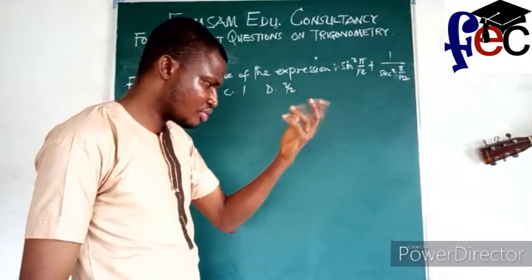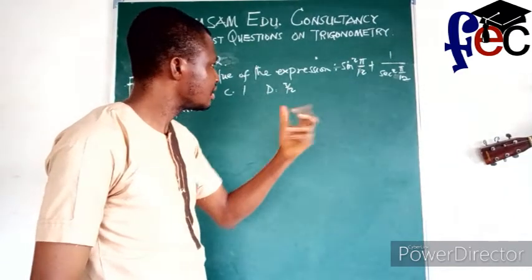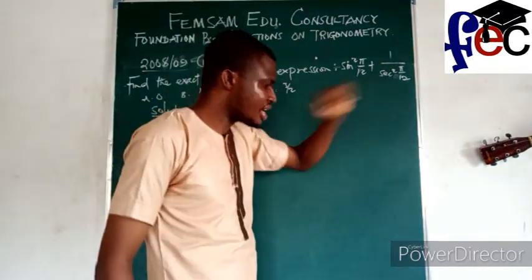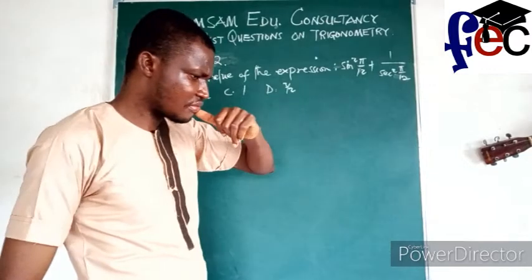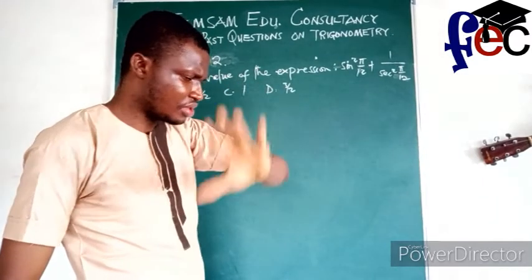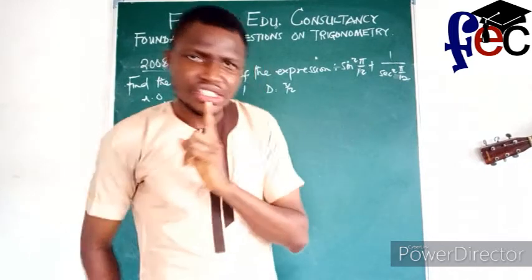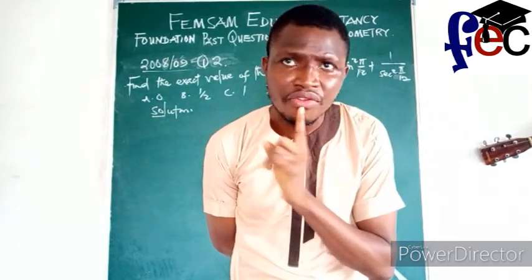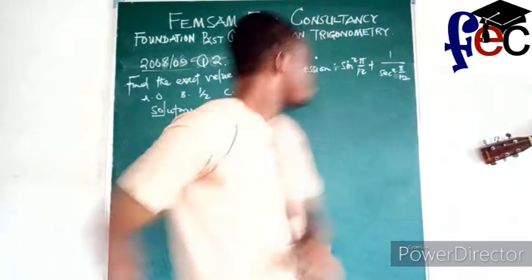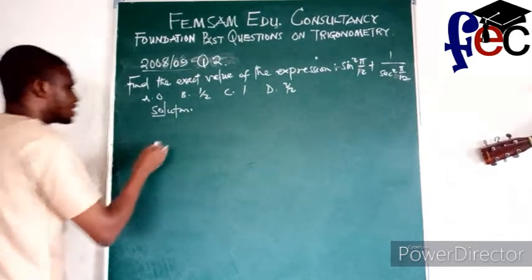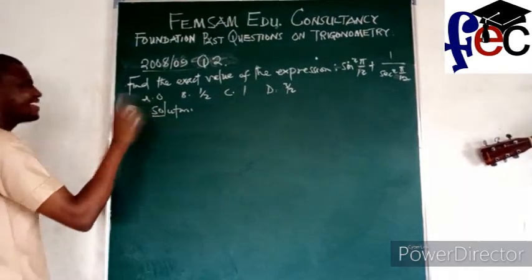Something should come to bear in your mind. Sec square theta, or come to think of it, sec theta, is an inverse trigonometric ratio of cos theta. So that shows that I can rewrite it.